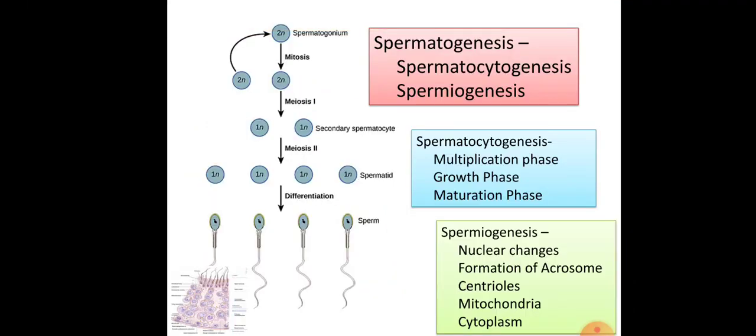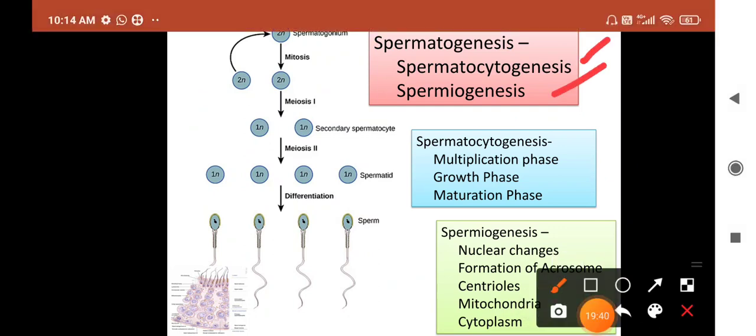Here also, this is the process of spermatogenesis. Spermatogenesis is divided into 2 stages: spermatocytogenesis and spermiogenesis. Spermatocytogenesis takes place in 3 phases: multiplication phase, growth phase and maturation phase.